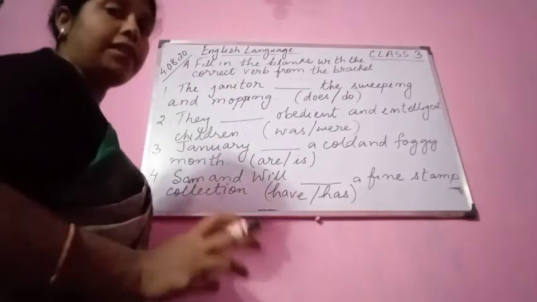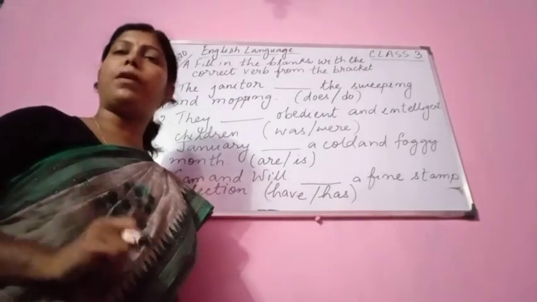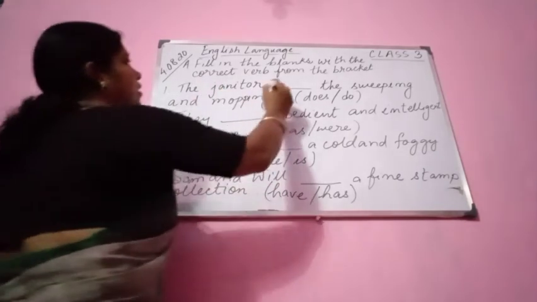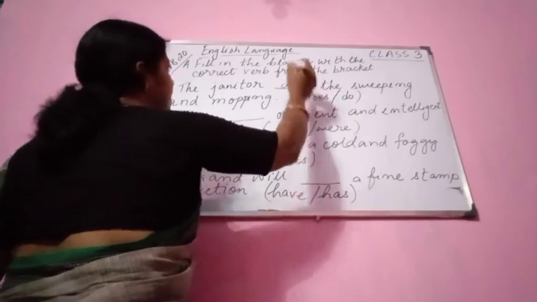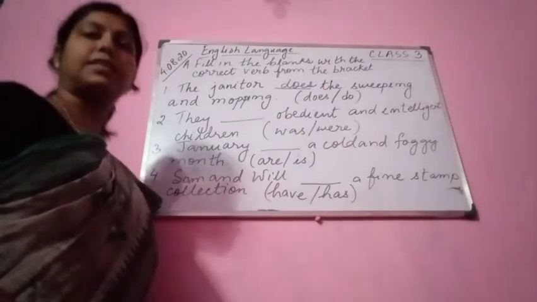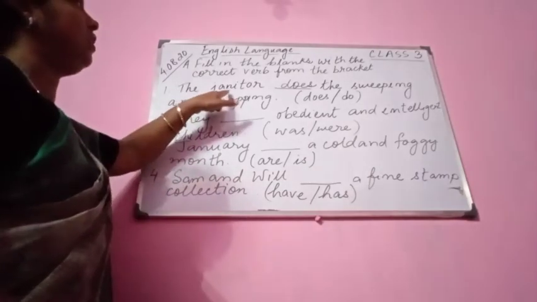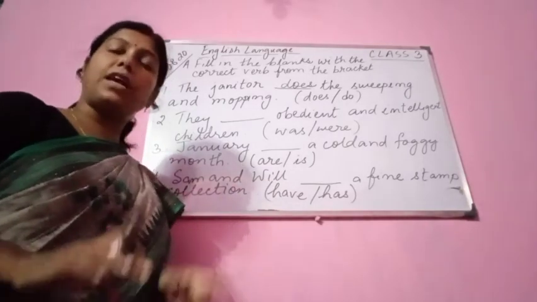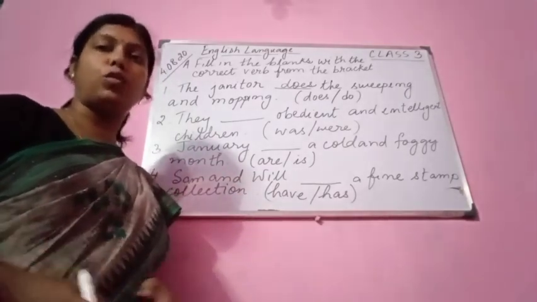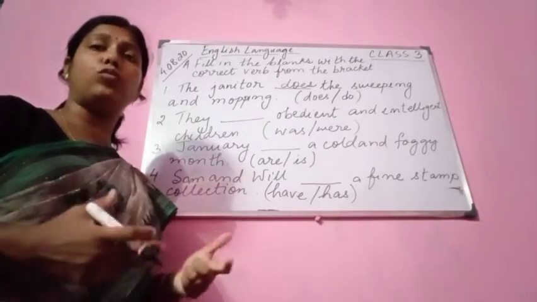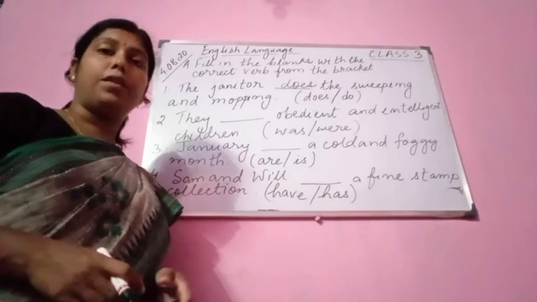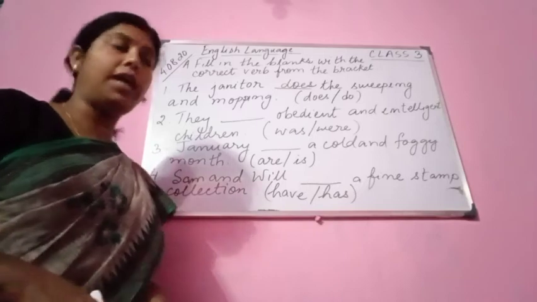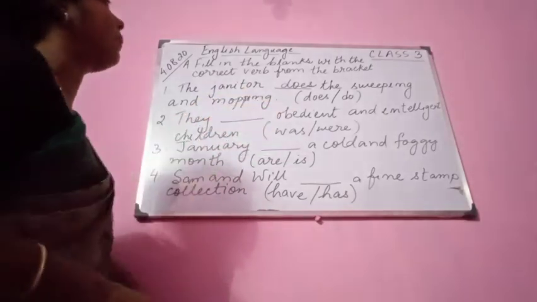The janitor is a person, the caretaker or doorkeeper of a building. So the janitor dash the sweeping and mopping. The janitor does. Why are we using does here? Does is a verb, you know. Because here the janitor is third person singular. With singular we use does. We don't use do. I do, you do, we do, they do. When it is plural, and with I, we use do. Rest: he does, she does, it does. So the janitor does the sweeping and mopping.